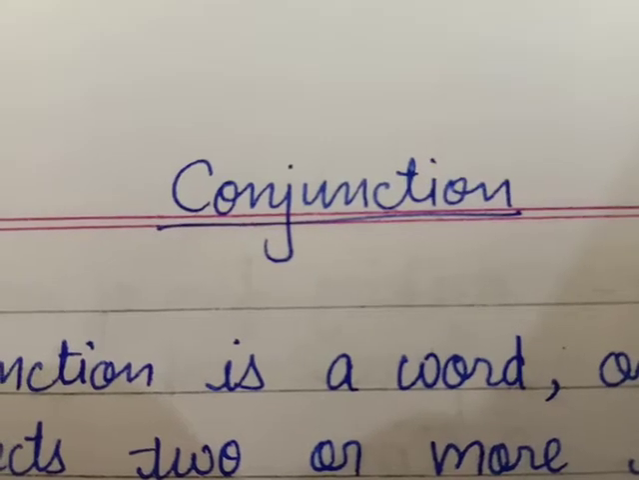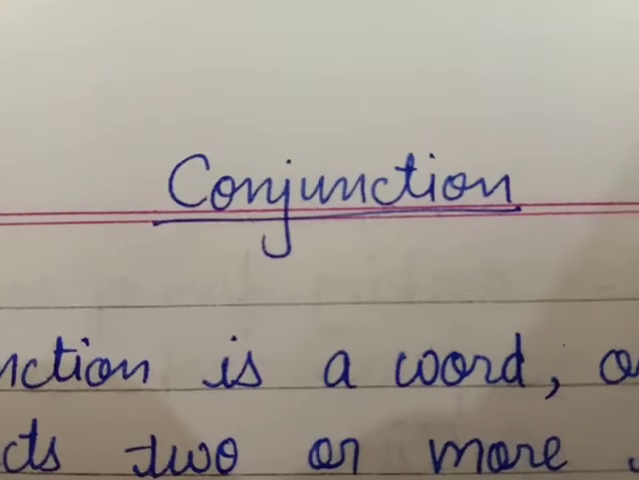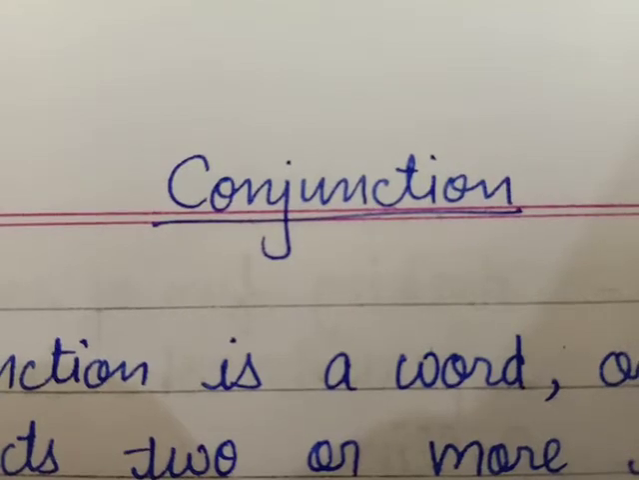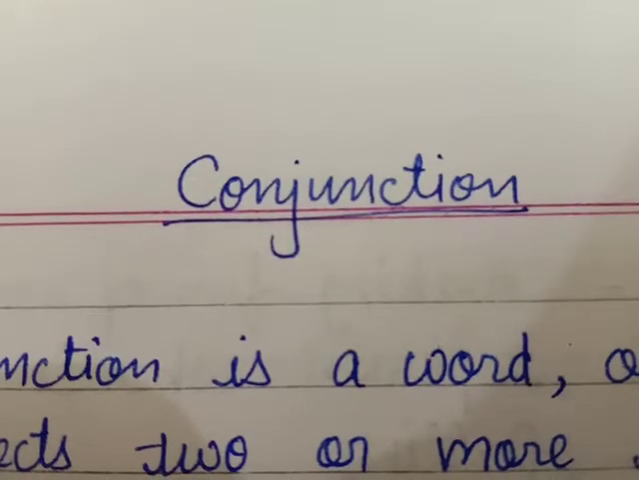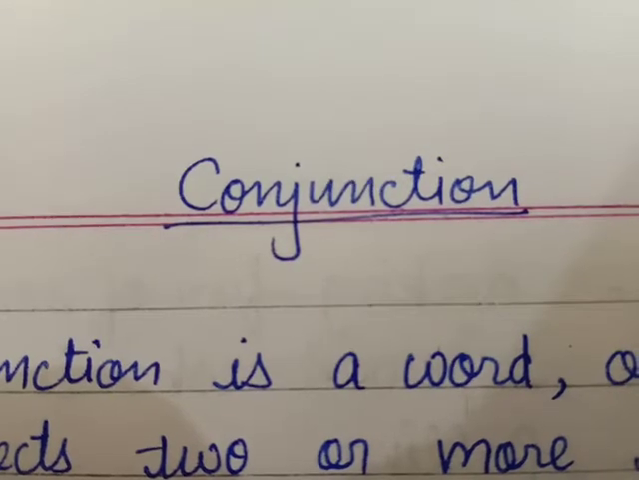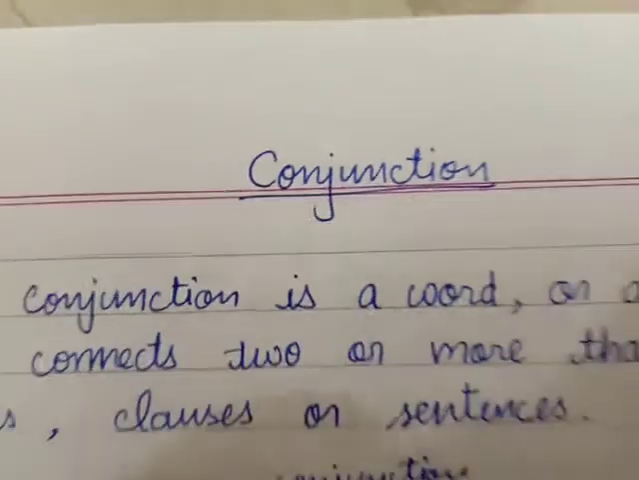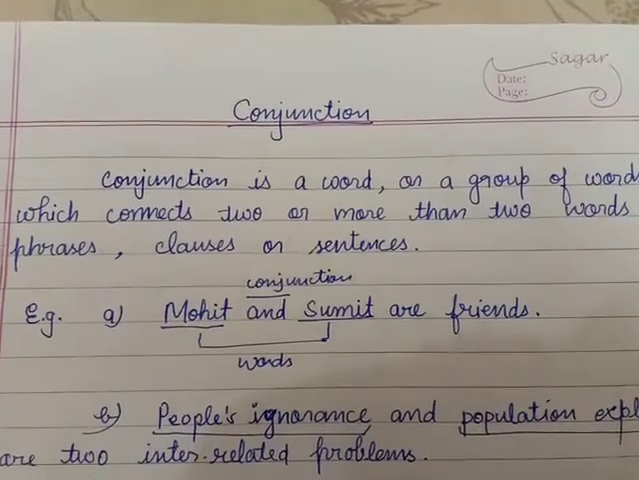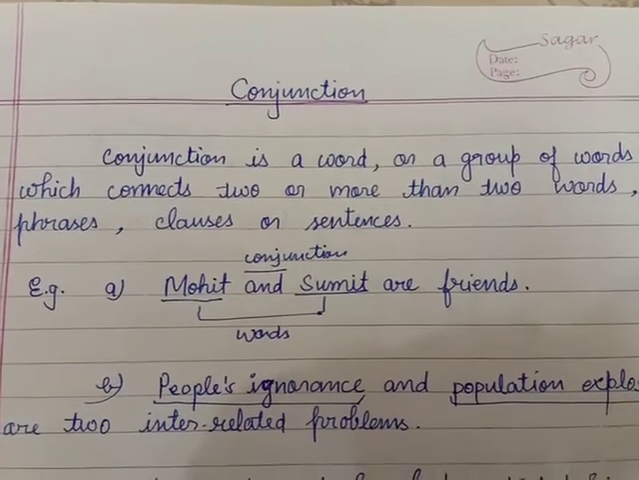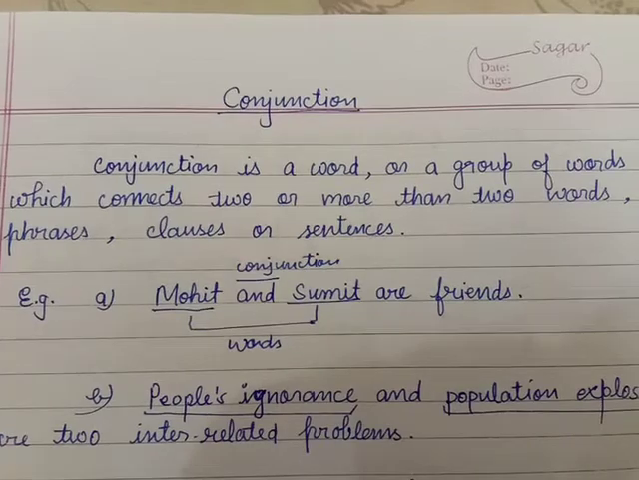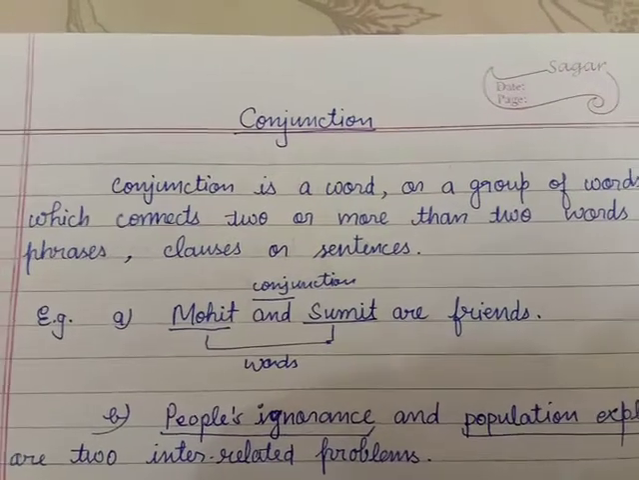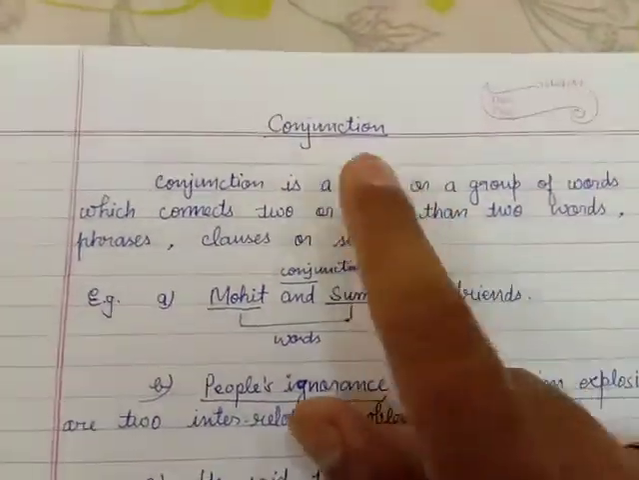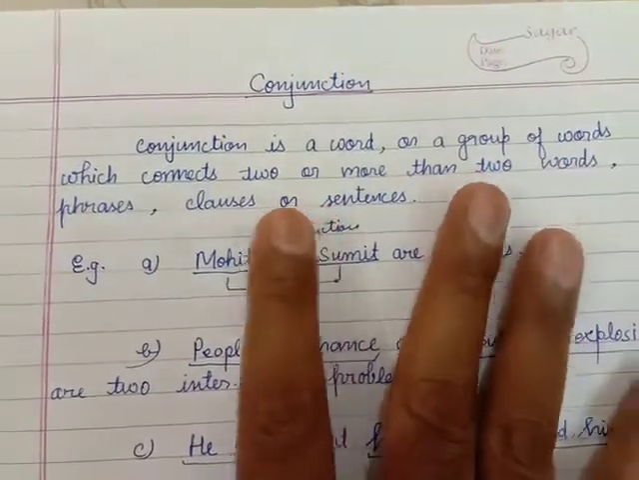First of all, you must know what is the meaning of conjunction. The meaning of conjunction is to join something, or you can say it is a jointer which joins words, phrases, clauses or sentences. So, the definition of the conjunction is: a conjunction is a word or a group of words which connects two or more than two words, phrases, clauses or sentences. So hopefully you will have understood the meaning and the definition of the conjunction.